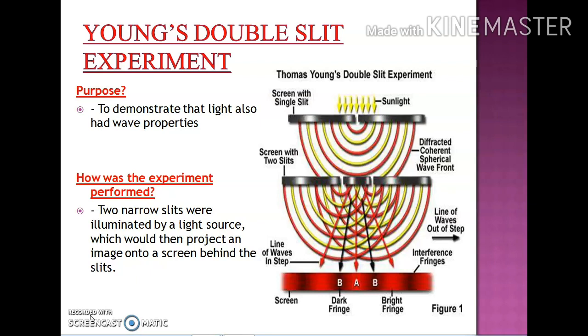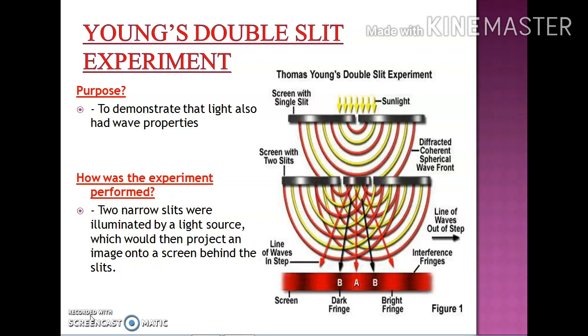At the points where the crest of one wave falls over the trough of the other wave, the resultant amplitude and light intensity are minimum. In this case we get destructive interference and obtain the dark fringes on the screen.